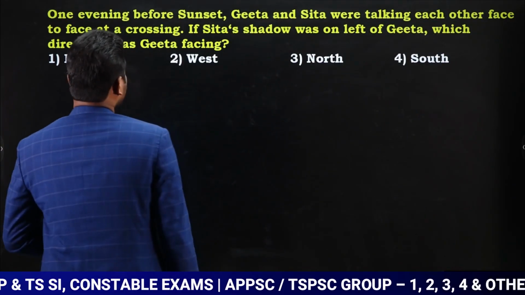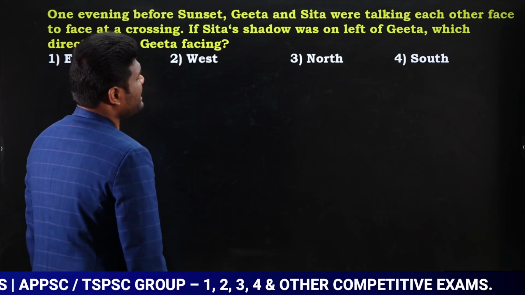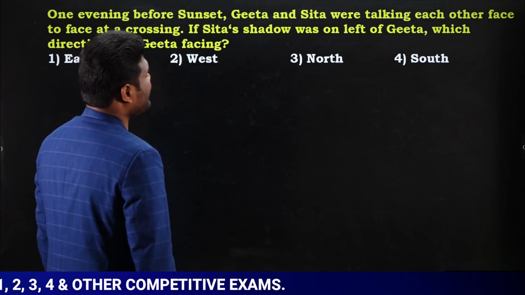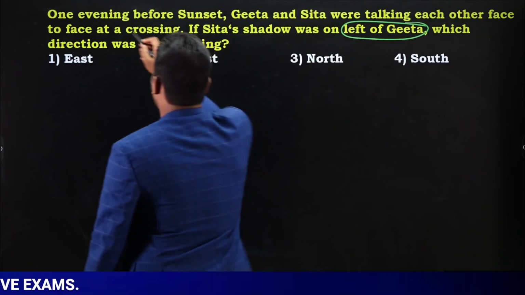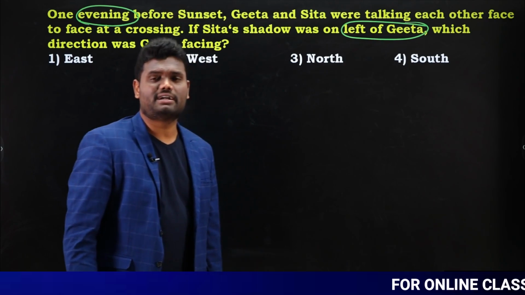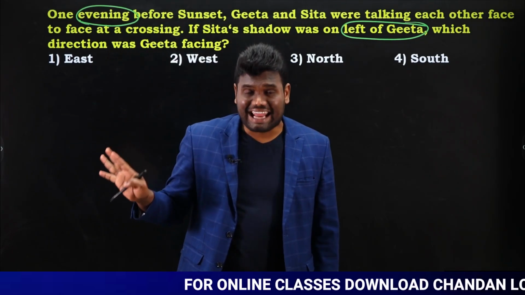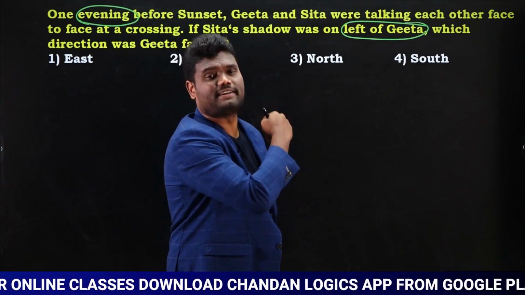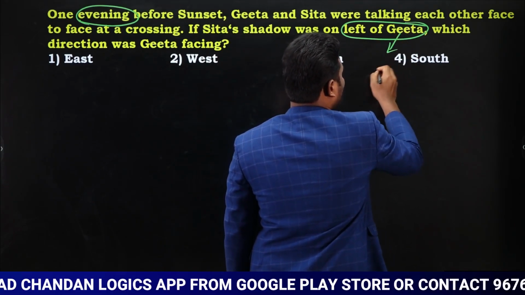One evening before sunset, Geeta and Sita were talking to each other face to face, crossing. If Sita's shadow was on the left of Geeta, look here, left of Geeta. This is important. Timing: evening time, yes or no? Evening time, left hand side, means the person is facing towards south. Evening shadow on the right means the person is facing towards north. But here the evening shadow is on the left, which means the person is facing towards south. So Geeta is facing towards south.